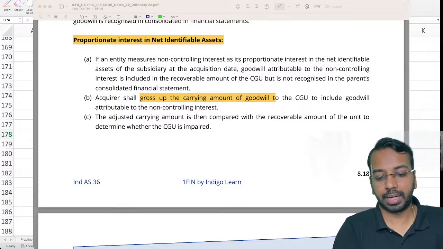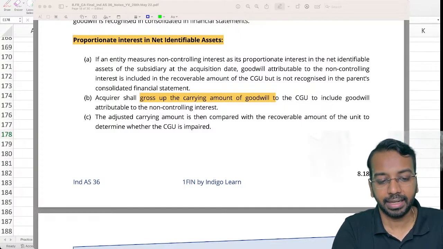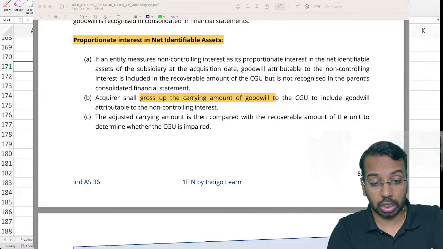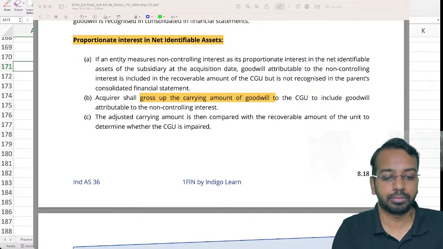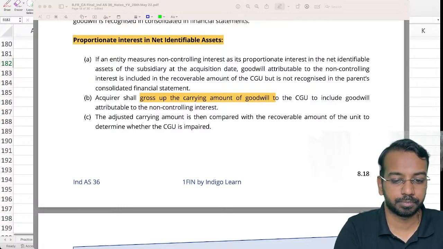This question also you should mark as important because it may be tested and you can score well. Once you understand how it is done, the scoring part becomes very, very easy. If you have any doubt in the logic part, why we are grossing up, please let me know. Otherwise, we will be good to solve this particular question.